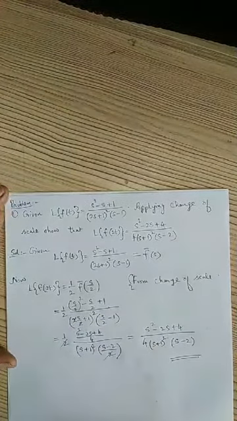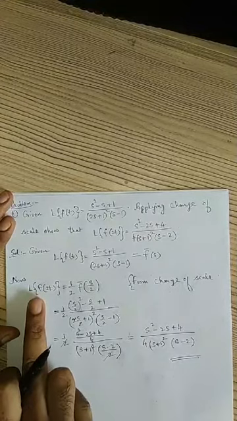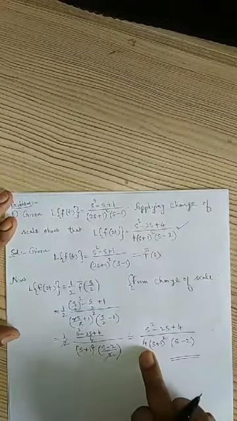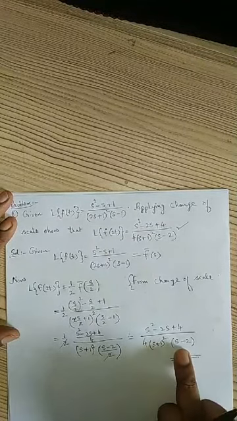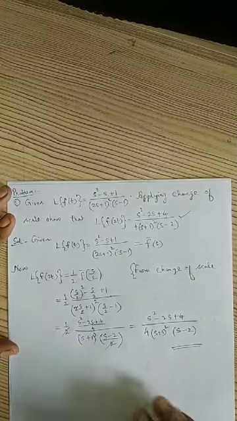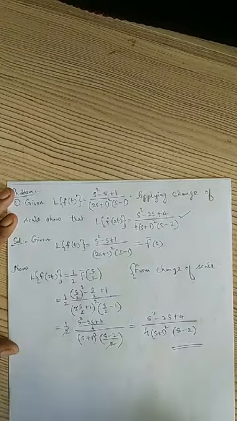So this is what we are asked to prove. We have to show that Laplace transform of f of 2t equals s square minus 2s plus 4 by 4 into s plus 1 whole square into s minus 2. So we have proved this by using the change of scale property. Now you take one homework problem.